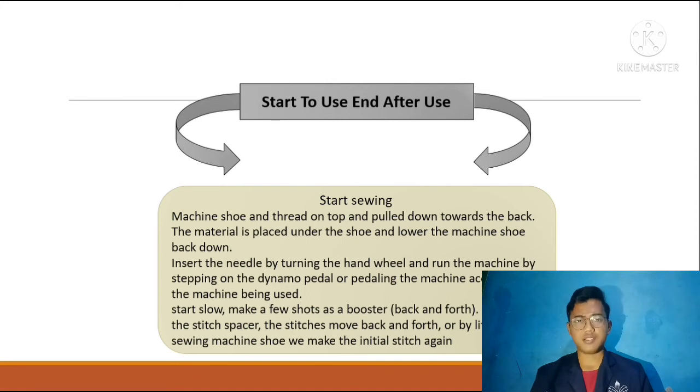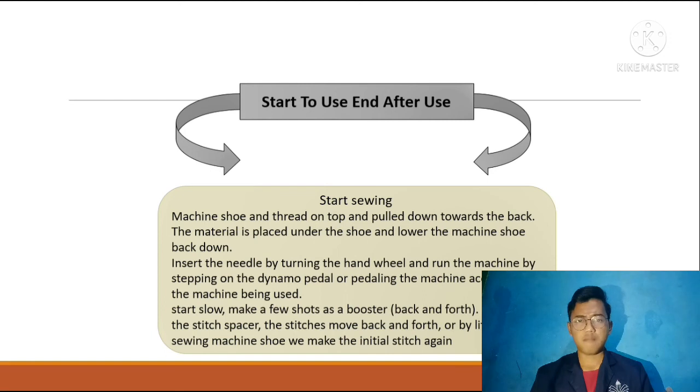The material is placed under the shoe and lower the machine shoe back down. Insert the needle by turning the hand wheel and run the machine by stepping on the dynamo pedal, or pedaling the machine according to the machine being used.